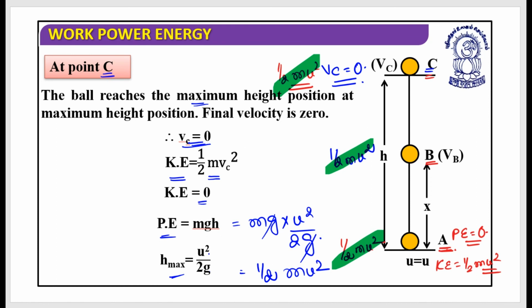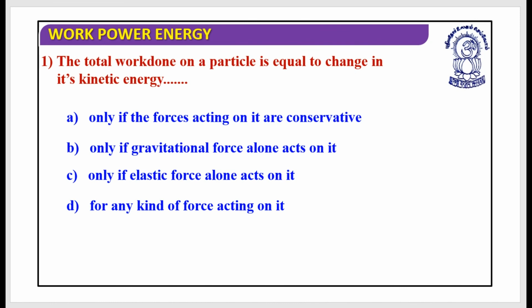Is it clear? So we understood that we can use energy conservation when required, but the condition is you need to check for both energies. When I say both energies, I mean you need to use kinetic energy as well as potential energy to do this. I hope this is clear. Is it clear? Let's have certain MCQs.